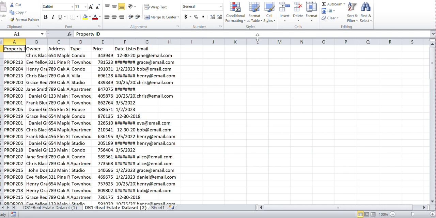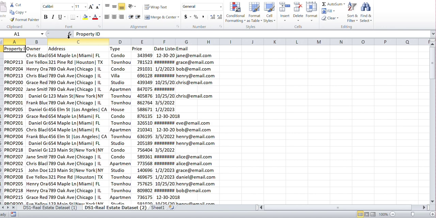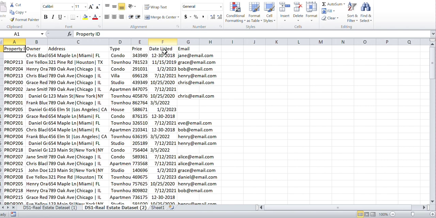Okay, then I have inconsistency in the text format. Then on my column C, I have my state, my city, and also my address in one column, which I need to split. And at my dates format, you can see I have to convert it to a date time series.